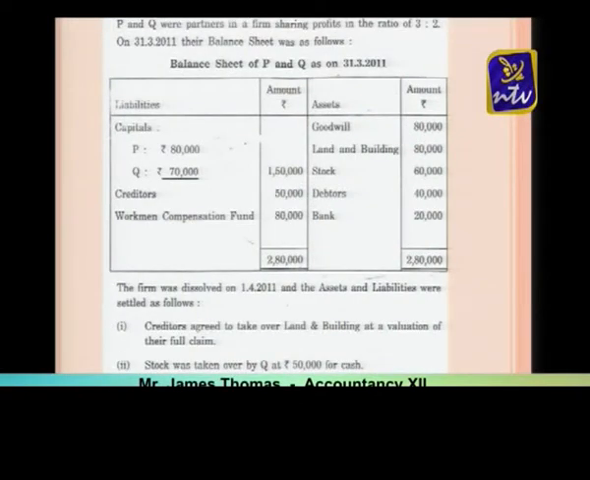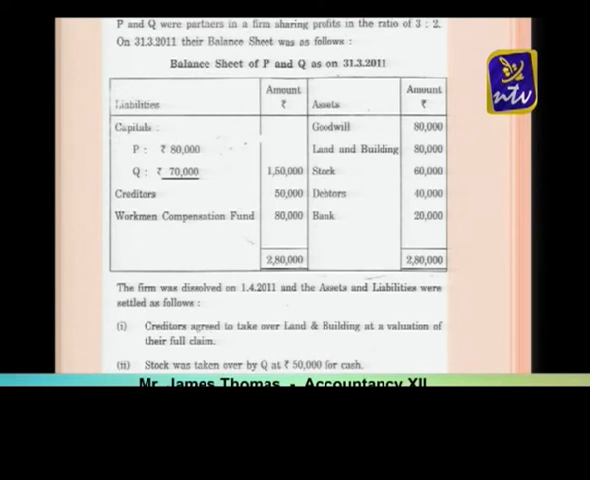So now next, look at the next adjustment, next paper also. This is also, you can see, a 2012 paper. Here also, I will read out this question. P and Q were partners in a firm sharing profits in the ratio of 3:2. On 31st March 2012, their balance sheet is as follows.